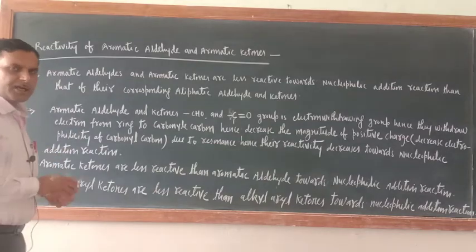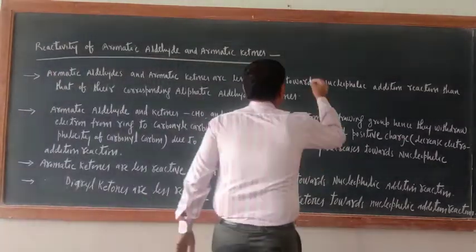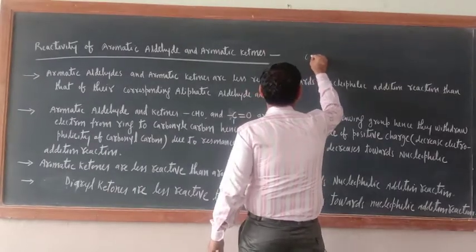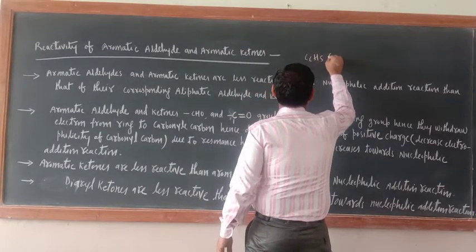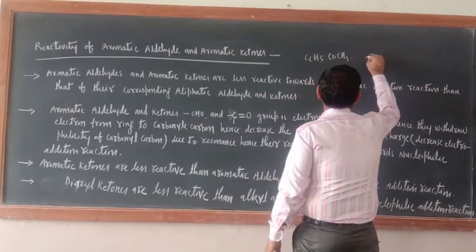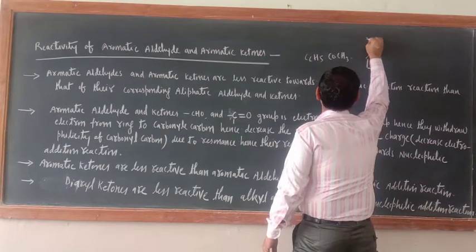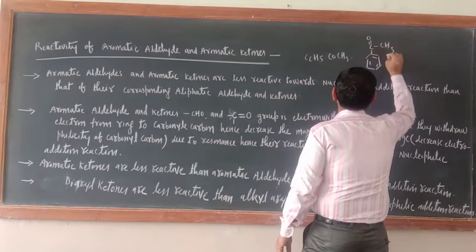One more thing: ketones are of two types. One is C6H5COCH3. This is acetophenone. If you make the ring, it would be like that, C double bond O CH3.